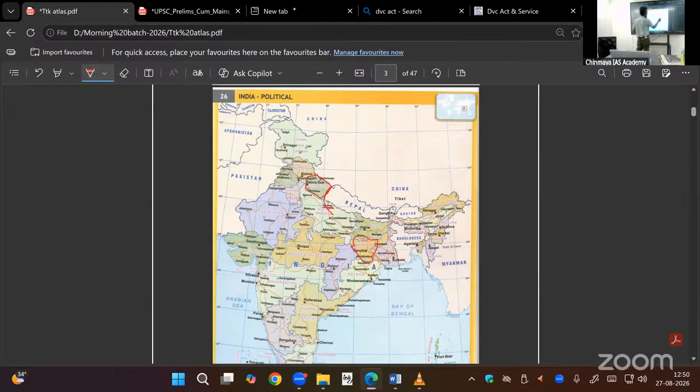Moreover, it is the buffer state. On one side India, on other side China. These states are called buffer states. We have to tame them to join with India. Join means not politically, to cooperate with India. One time in newspaper, they showed Nepali Prime Minister, on that side Chinese President, on this side Indian Prime Minister.